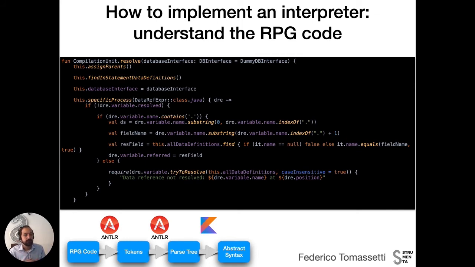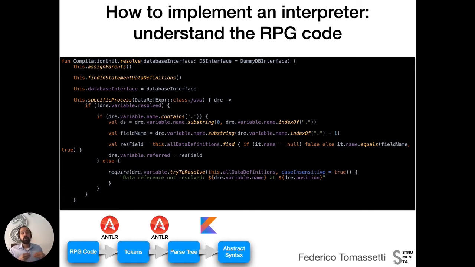And why is this important? Well, because sometimes elaborations need to know the type of the expressions involved, and the type of the expression is specified in the declaration. For example, if I have the expression a plus b, depending on the type of a and b, this could be an arithmetic sum or a string concatenation if a and b are two strings.